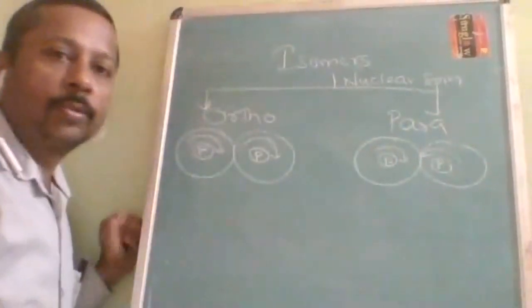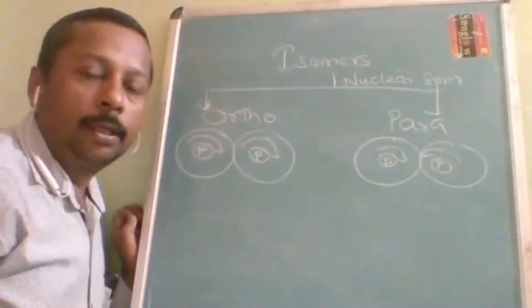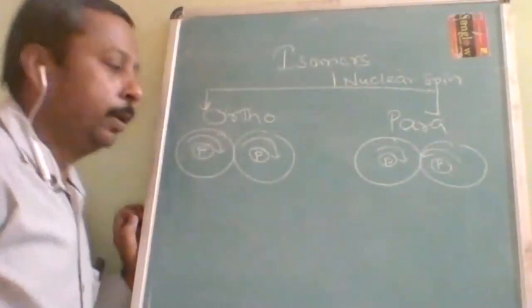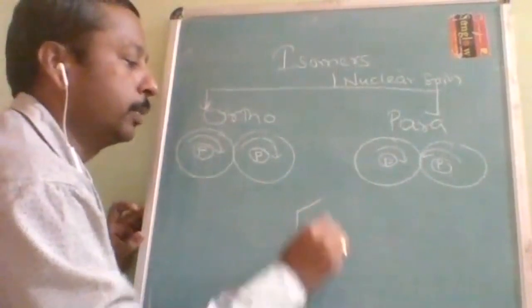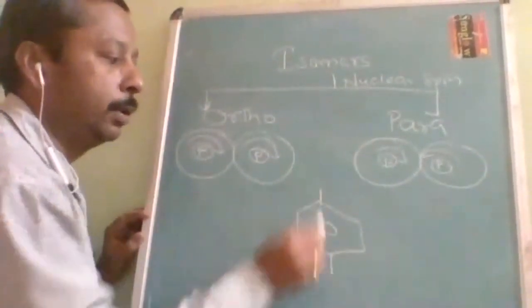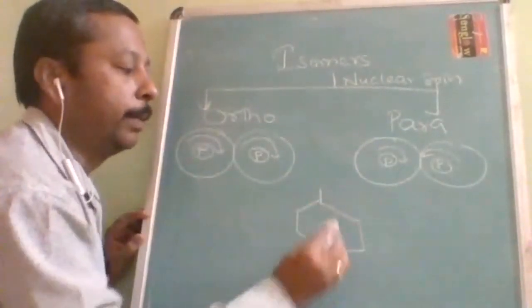Now most of the students get confused in the exam about which is ortho and which is para. As most of you are already aware from organic chemistry, opposite is para: ortho, meta, para.